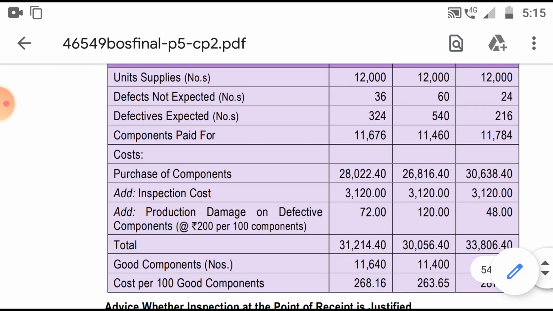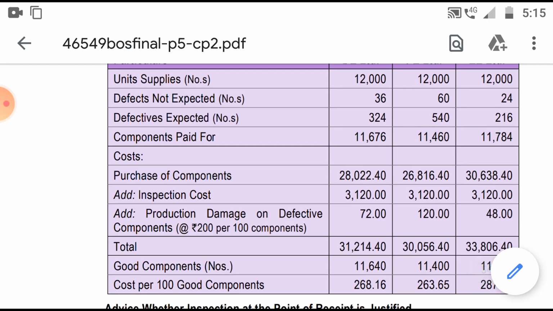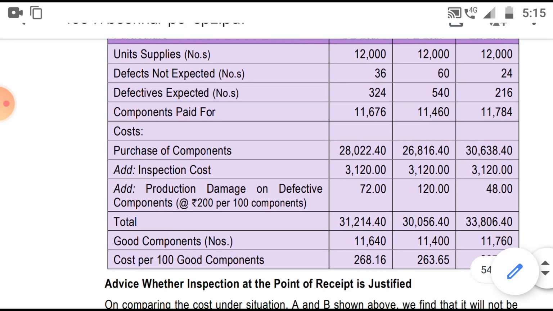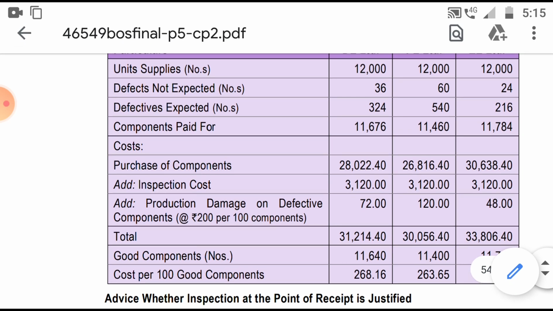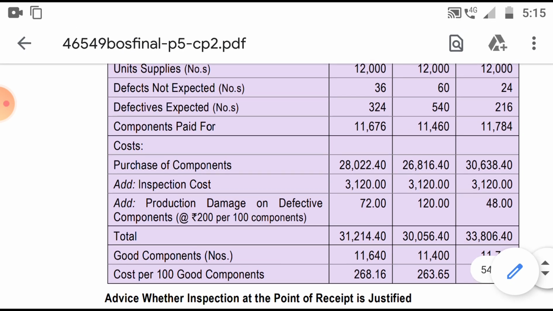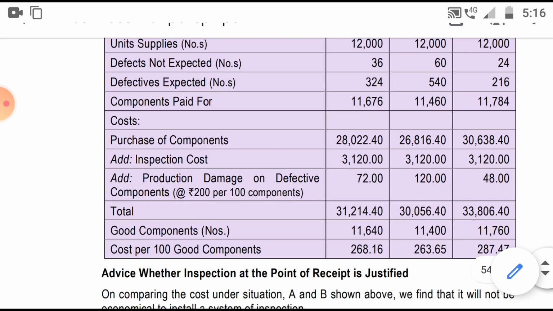So how much is the defective product? 36, 60 and 24. So 36 divided by 100 multiplied by 200, we get 72. 60 divided by 100 into 200, we will get 120, and the same goes for the last one, ZE, that is 48.